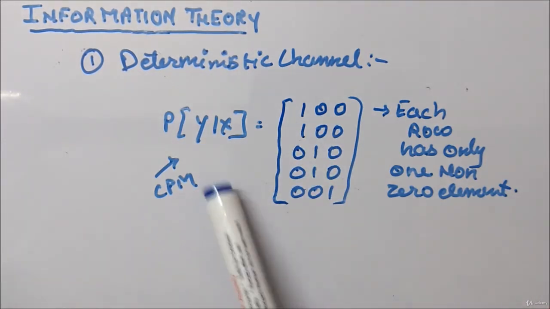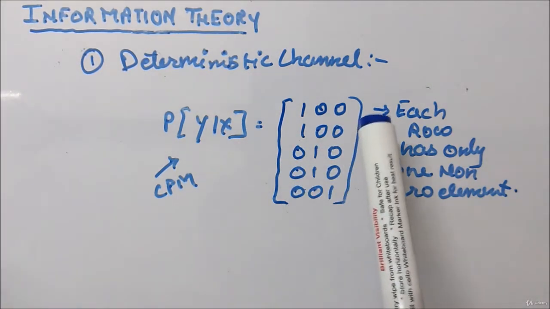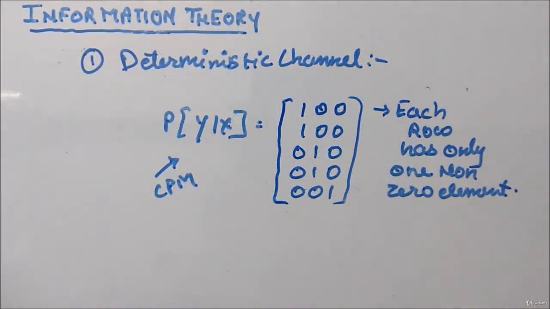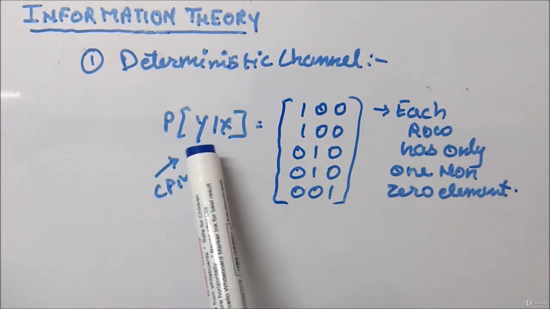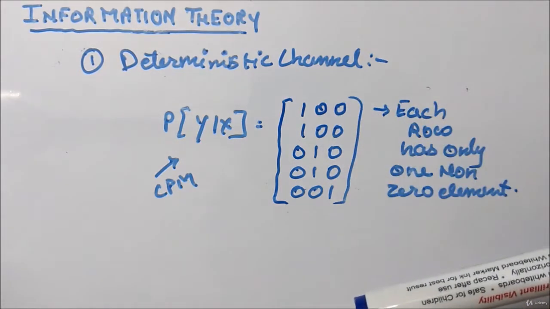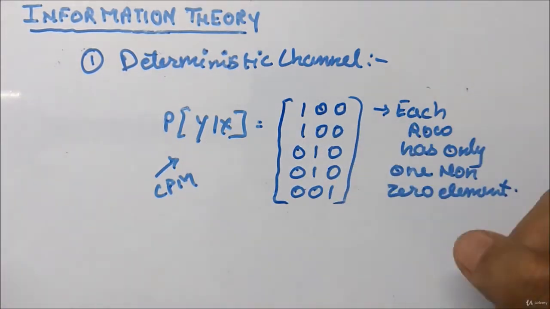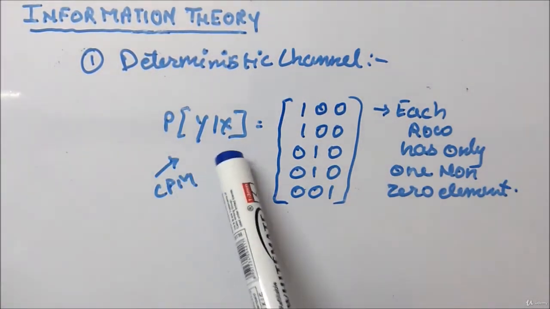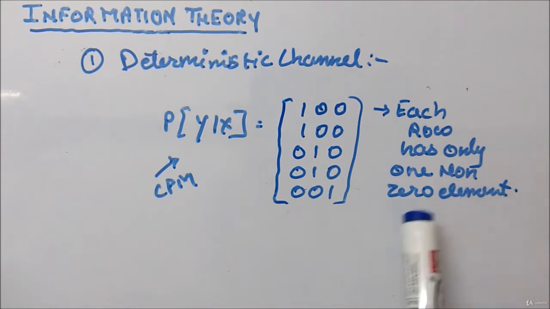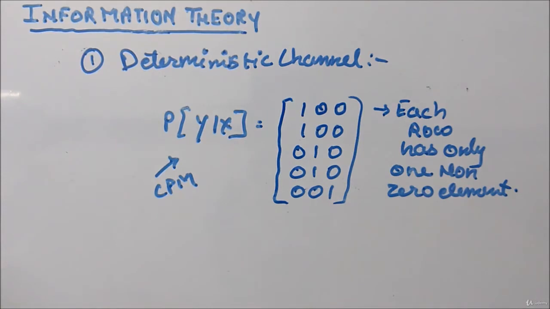Because this is a channel probability matrix P(y given x), each row has to have the sum of its elements equal to 1. That is why we can only have 1 in this place, or any of them. Remember, if you have P(x given y), then each column has to have the sum equal to 1. And if you have P(x, y), all the elements should sum to 1. So here I have given P(y given x), where each row has one non-zero element, that is 1. Then you can call that channel a deterministic channel. Okay.